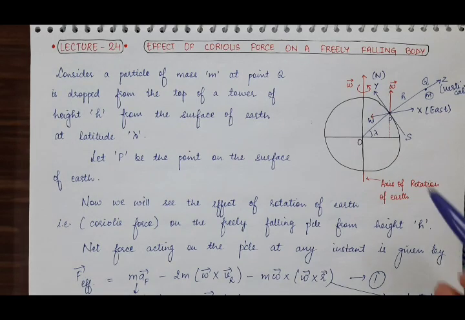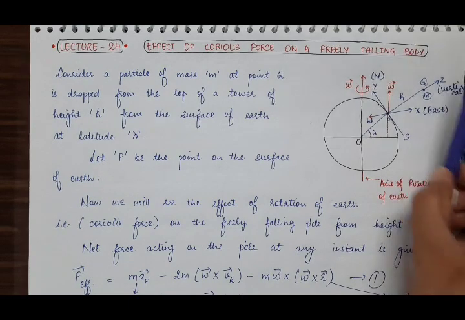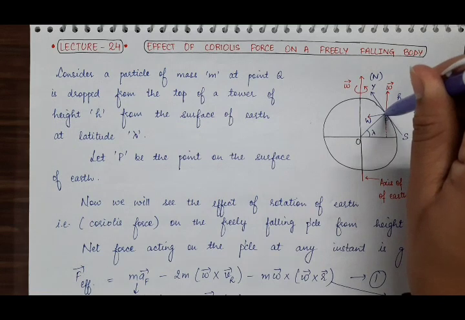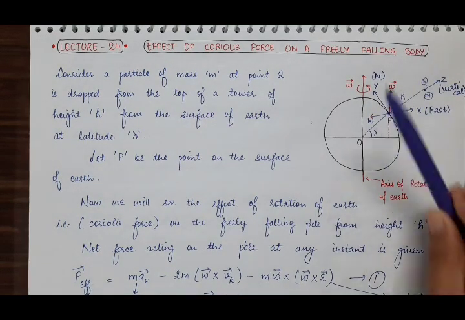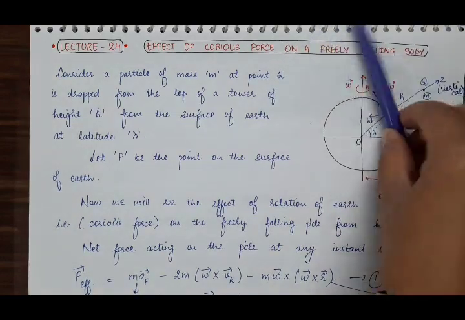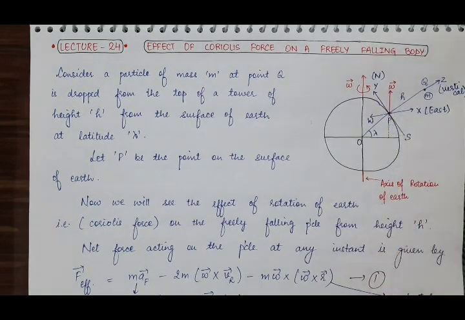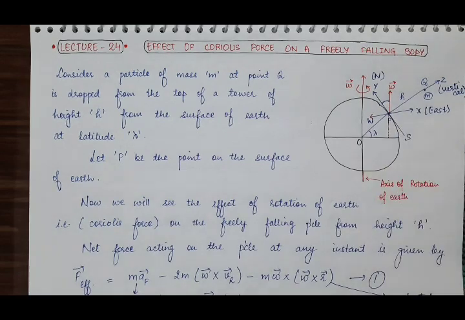So that is why we have taken the angular velocity of this particle P as omega. And as you can see, this omega lies in the YZ plane. Why? Because the x-axis is into the plane of the paper, so the x-axis is perpendicular to this omega vector. But the y-axis and z-axis lie in the YZ plane, and this omega vector lies in the YZ plane. So what will be the value of omega? For that, we need to find the angle of the y-axis with the omega vector. How will we find this?